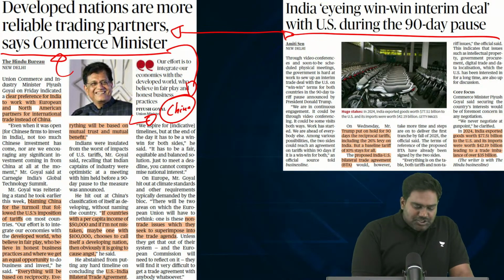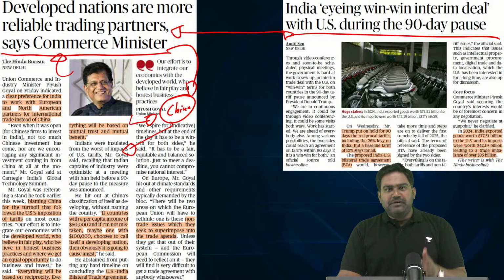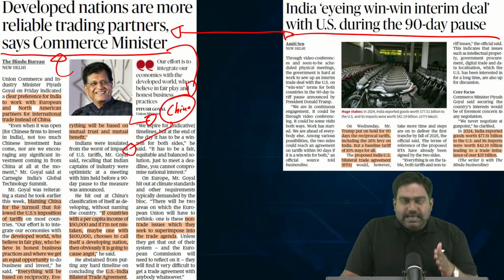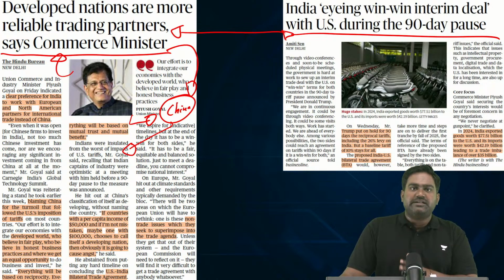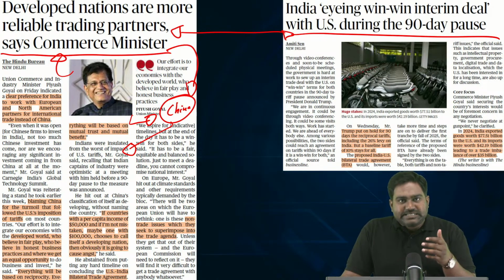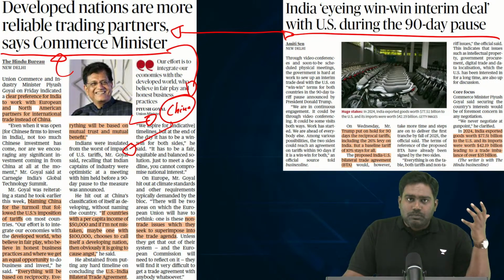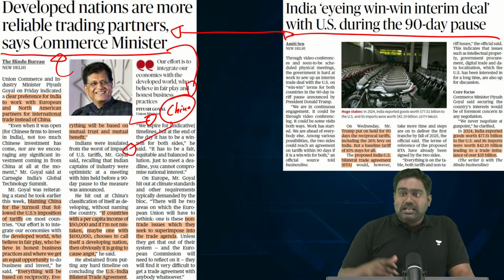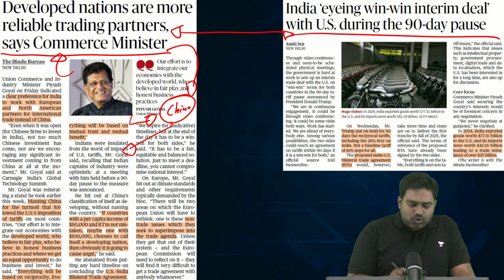As I said, China is known for unfair trade practices and predatory trade practices. This is exactly the problem Trump and the United States have with China. China provides a lot of hidden subsidies to its farmers and its industries. That's how China is able to mass produce at scale. China's pricing is very opaque. It deliberately devalues its currency to gain a competitive edge in its exports.